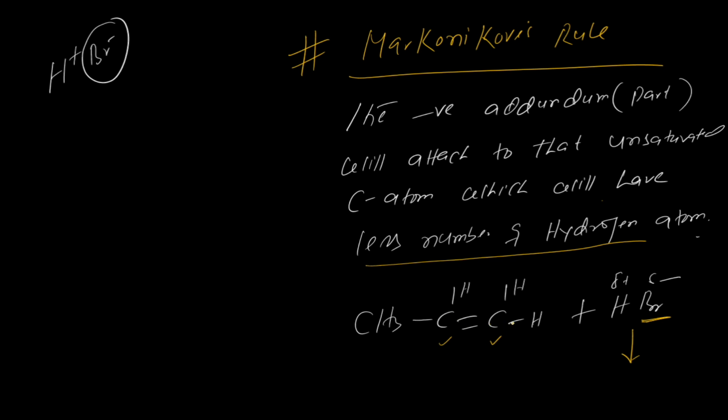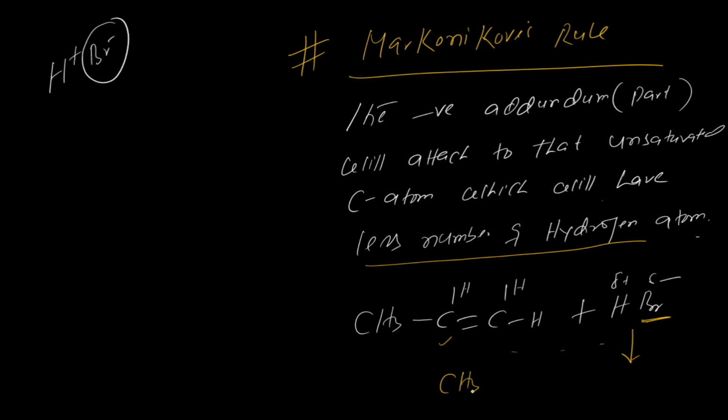Have a look at this. This is also an unsaturated carbon, it has two hydrogens, and this other unsaturated carbon has only one hydrogen. So out of these, Br minus will get attached to the one with fewer hydrogens.